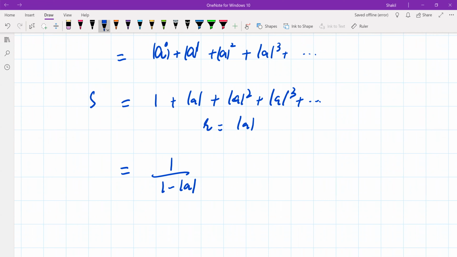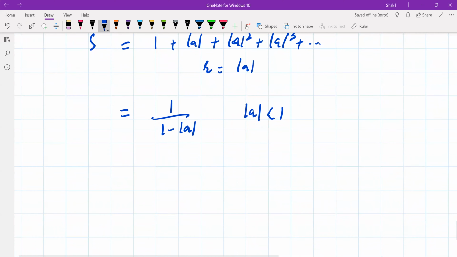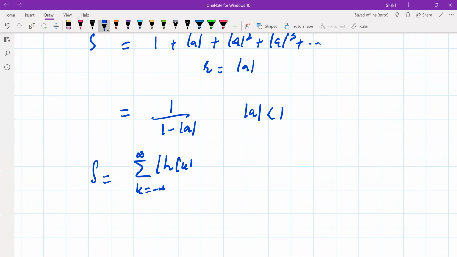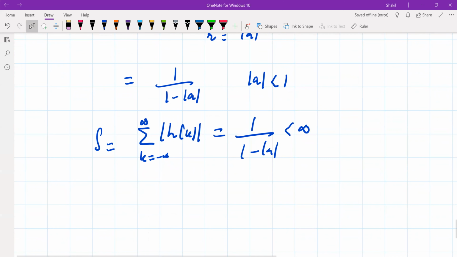So this is finite if the common ratio, the magnitude of a, is less than 1. So we say S is a finite quantity, meaning the sum of the magnitude of h of k for k running from minus infinity to infinity is equal to 1 by 1 minus mod a, and this is less than infinity if the magnitude of a is less than 1. So this is the condition for the system: if mod a is less than 1, the system is stable.